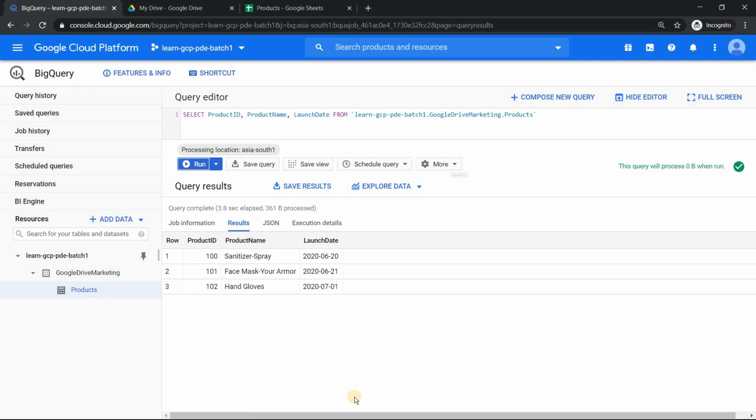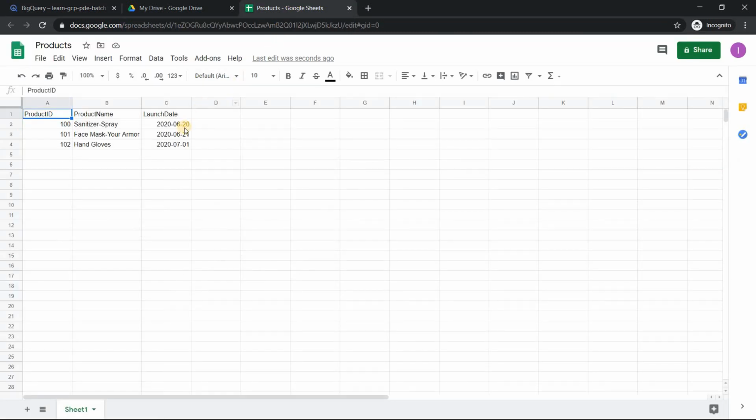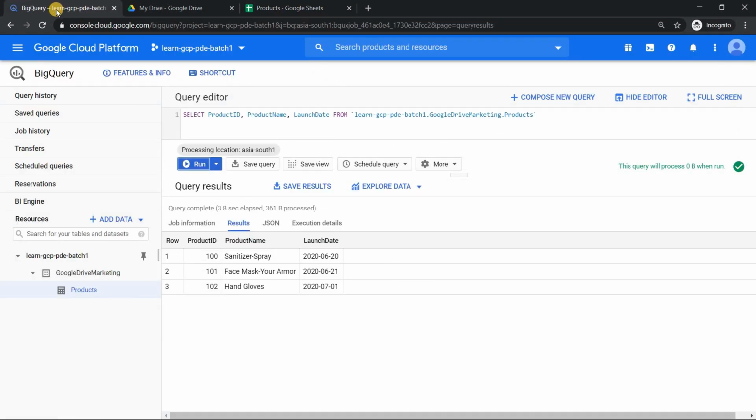So you see how easy it is for the marketing team to update the product name to suit the market trend, and they are doing it independently. They are not relying on any IT team. So this is the best option, I would say, when it comes to changing it. And if this product name is shown in any dashboards, it will automatically reflect. For example, if BigQuery is connected to a BI tool like Looker, Data Studio, or Tableau, the changes you make in your spreadsheet will definitely reflect everywhere. So a very easy and simple option.